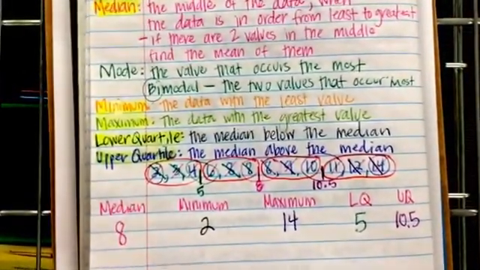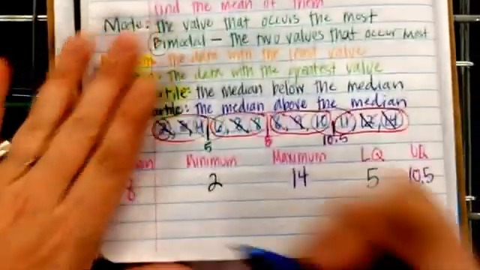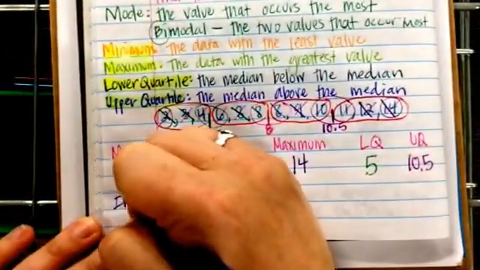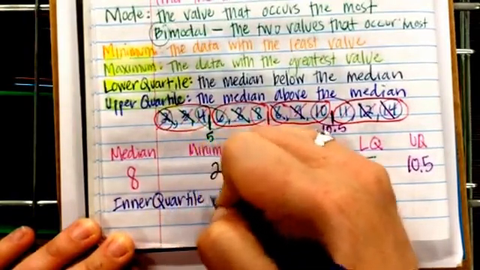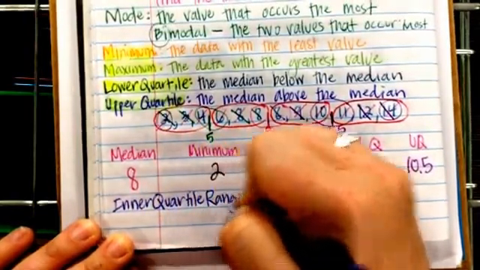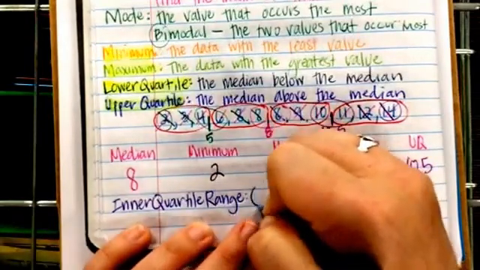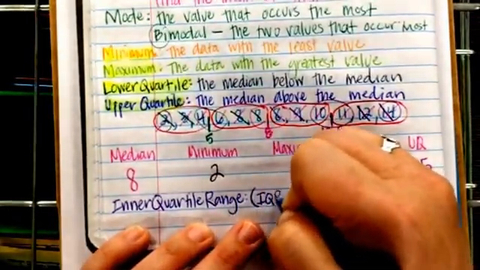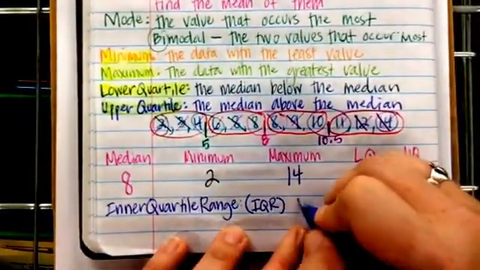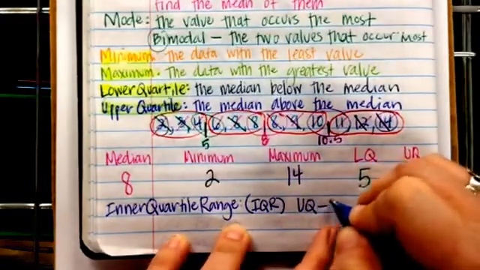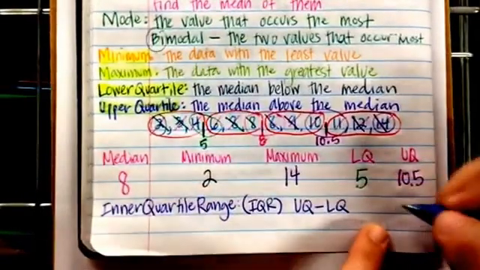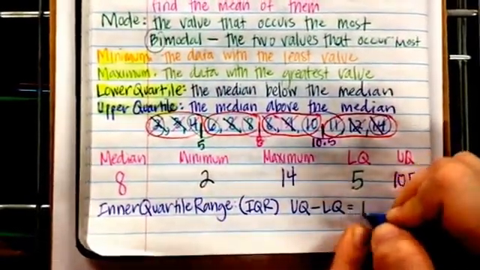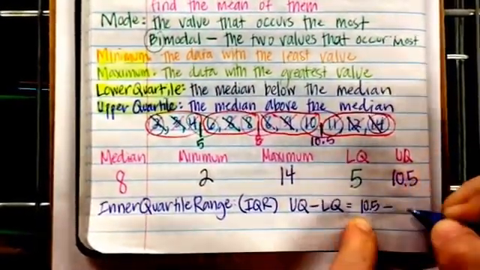The last thing that you might need to know is something called the interquartile range, which is abbreviated sometimes as IQR, which is the upper quartile minus the lower quartile. So in this case, it would be 10.5 minus 5.